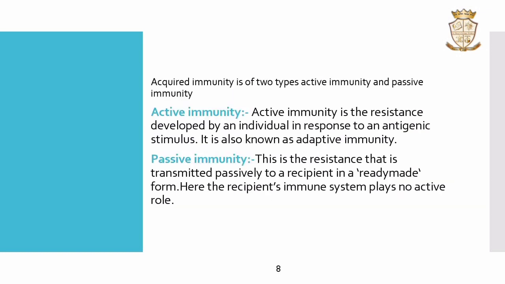Acquired immunity is of two types: active immunity and passive immunity. Active immunity is the resistance developed by an individual in response to an antigenic stimulus. It is also known as adaptive immunity.